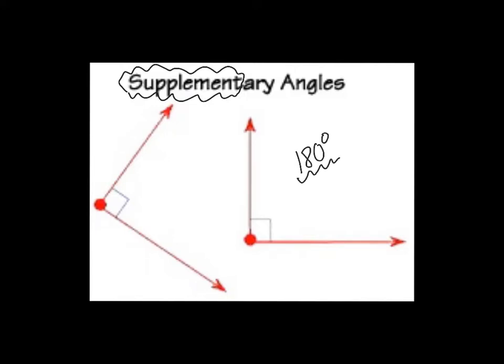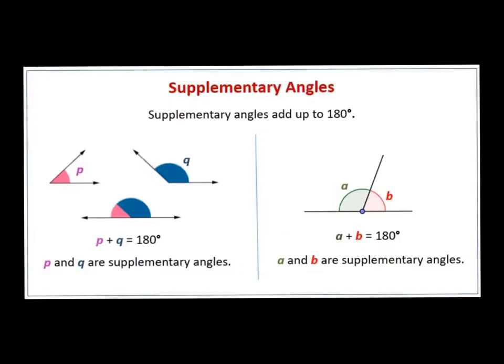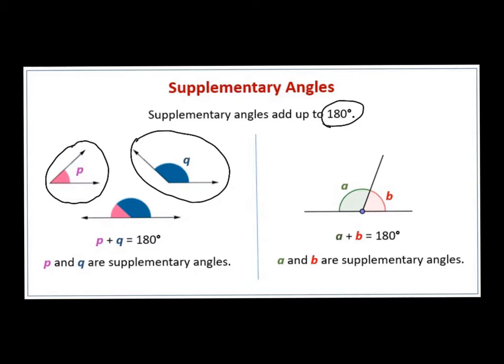And this number you should have some schema on, because 180 degrees means a straight angle. All right, so let's begin. So supplementary angles are added up to 180 degrees. So what we started with this angle P, and then we added a little extra. We supplemented it with angle Q, and we put those together, which then formed the straight angle, which is equal